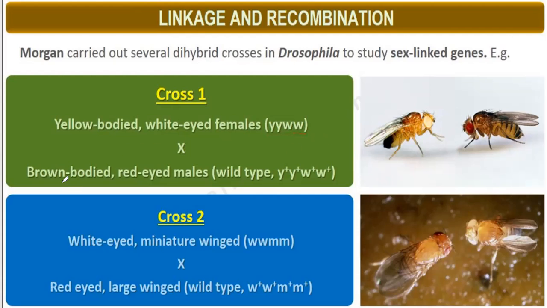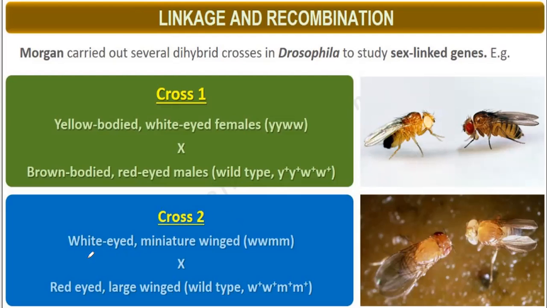This is crossed with a brown body. The body is brown and the eyes are red. That is also wild type. So what is the genotype? y plus, w plus. This is cross number 1.